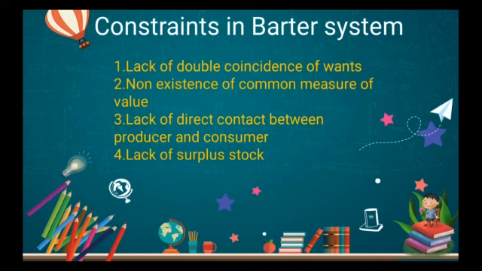But in the older period, we don't have any common measurement or value. So that is another difficulty which was faced in the barter system. After this, we started valuing it. At present, you want to go and buy a bicycle or a two-wheeler. We have values, and how much you want, in which color you want. We have different measurements as well, right? Before that, in the barter system period, they don't have the common measure of value. They exchange goods with goods.